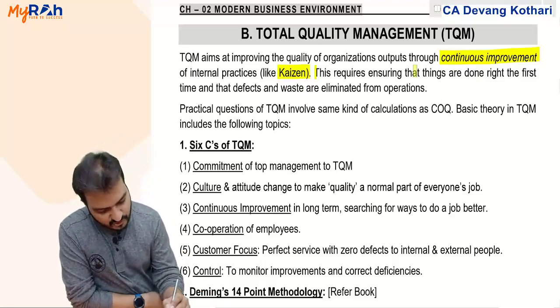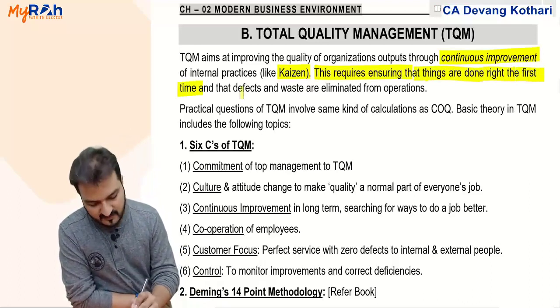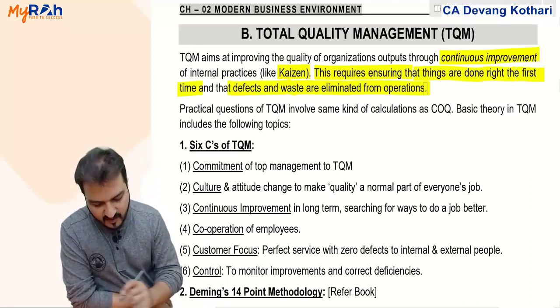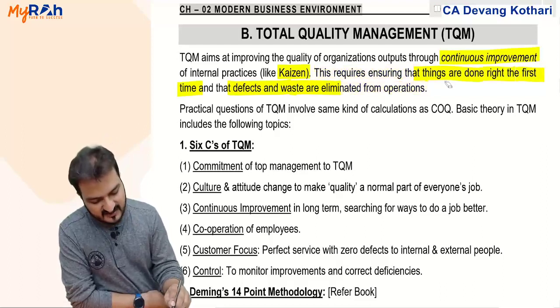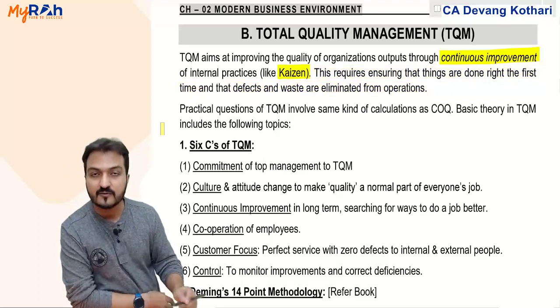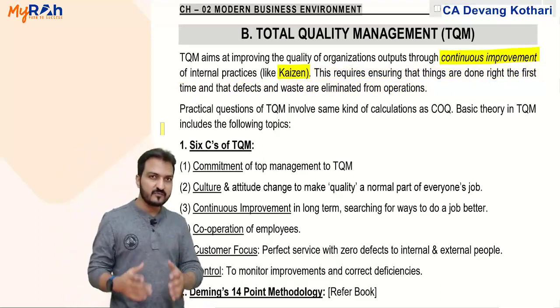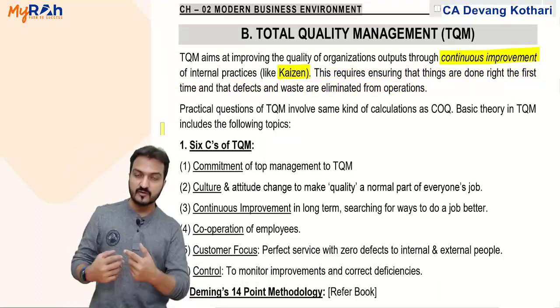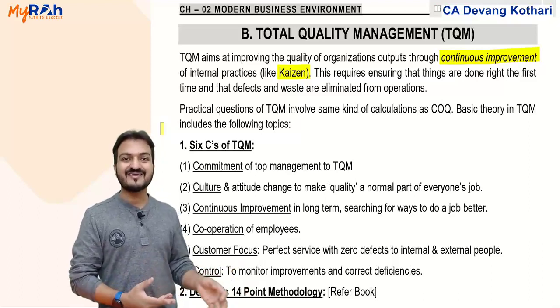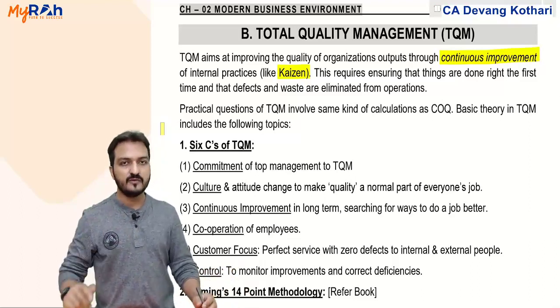This requires ensuring that things are done right the first time itself, and that the defects and waste are eliminated from operations. Purpose is that first time when you do something, that first time itself the thing should be done correctly. Because the first time the things are not done correctly, then it will generate defects. But TQM means that defects should be made decreased.